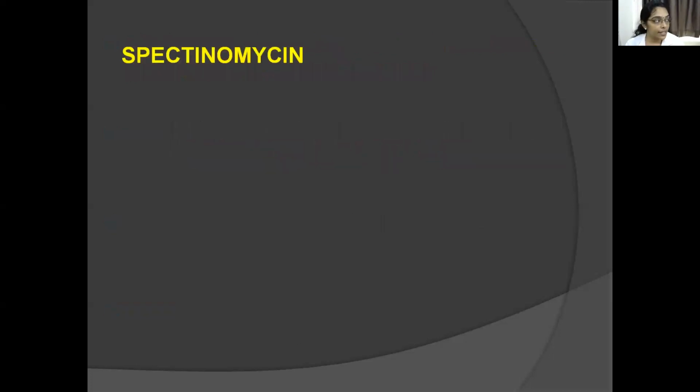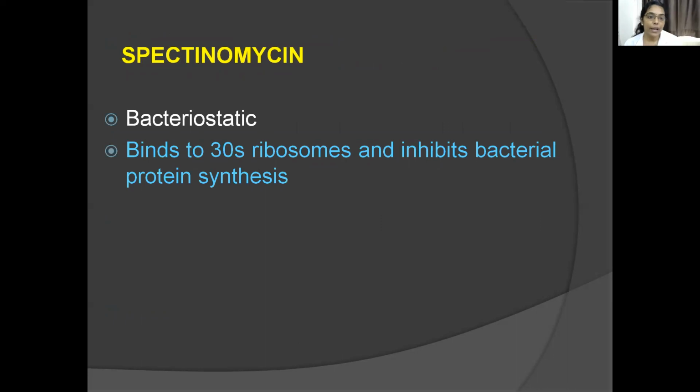The miscellaneous drugs are spectinomycin. Spectinomycin is bacteriostatic, that is, it prevents the replication of bacteria. How does this act? This comes under miscellaneous antibiotics. It binds to the 30S ribosome and inhibits bacterial protein synthesis. Till now we've seen that the antimicrobial agents bind to the 50S ribosomal subunit. Here spectinomycin binds to the 30S ribosomal subunit and inhibits bacterial protein synthesis. This is not cidal, it is basically bacteriostatic.